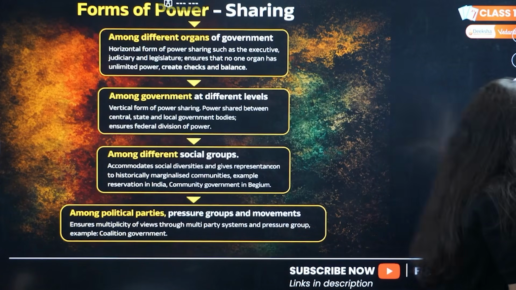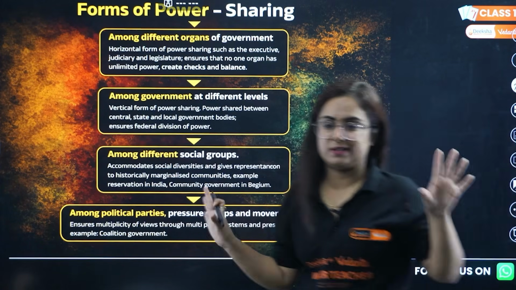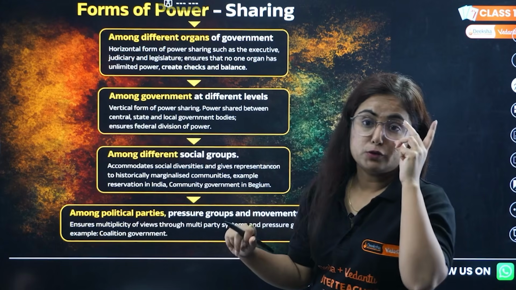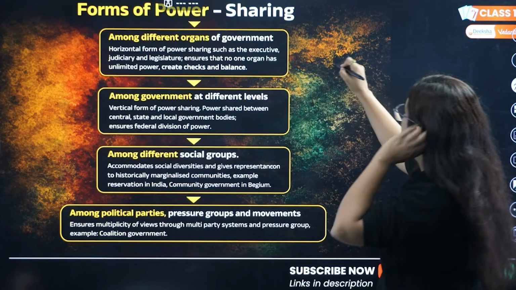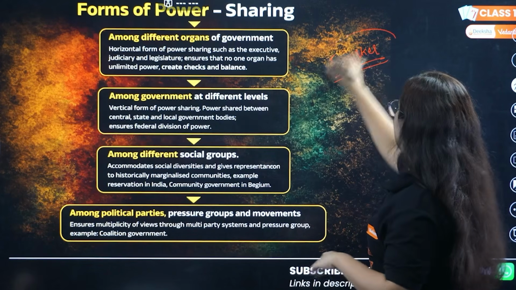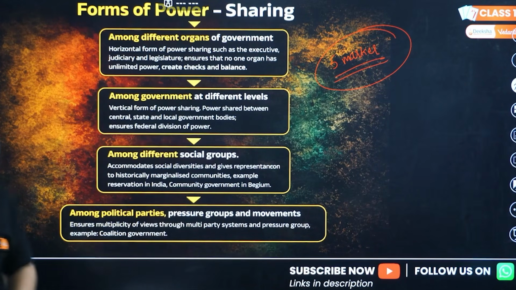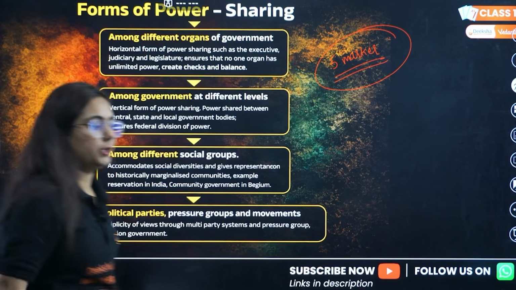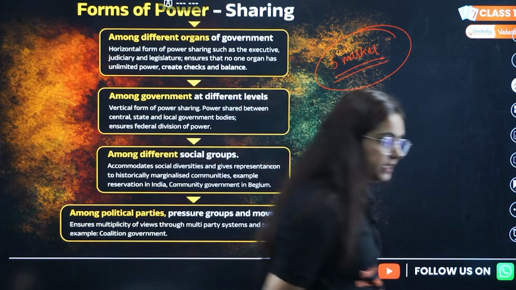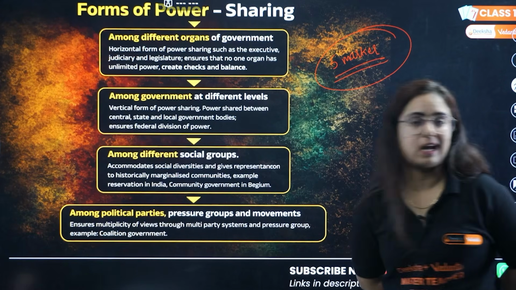Now coming to civics, right? Moving to civics, I'm just picking up the most important topics right now for you. So if I come to civics, this is one of the important 5-marker questions for you. What are the different forms of power sharing? Okay, write it in a way that nobody is going to deduct any mark from your answer.